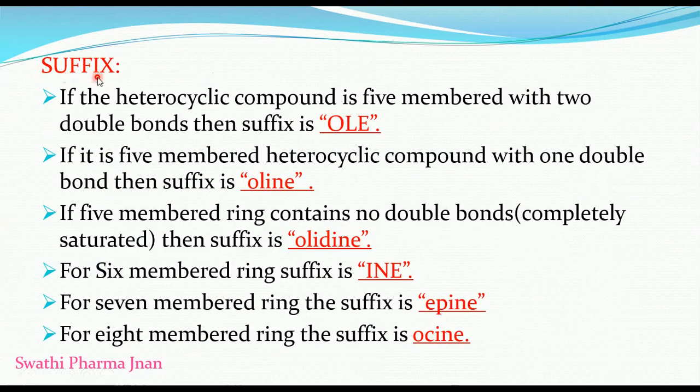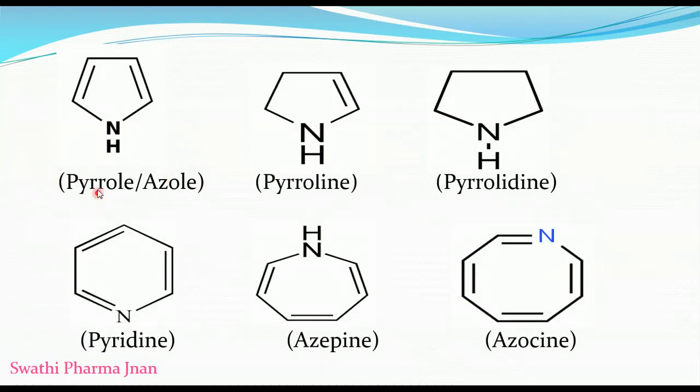Coming to the suffix, it is nothing but the last name. If the heterocyclic compound is a 5-membered ring with 2 double bonds, then the suffix is ole. Here pyr indicates the prefix for nitrogen, and ole indicates it is a 5-membered ring containing 2 double bonds. We can call it pyrrole or azole.